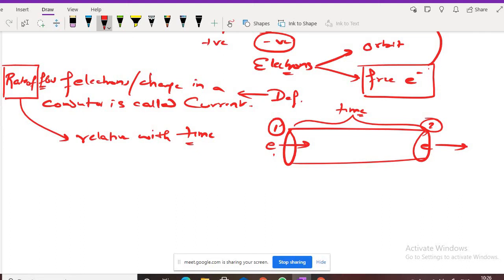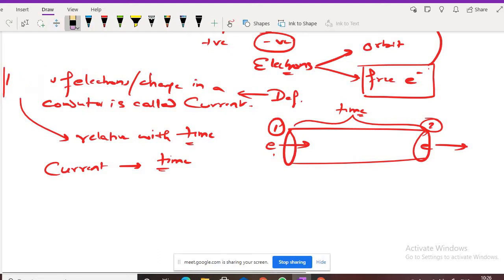Yes, sir. That's good. So it will take some time. That means current is dependent on time. Current is dependent on time. So what will be the definition, sir? What will be the proper definition of current? If somebody asks me, sir, what should I write? What is the correct definition of current?